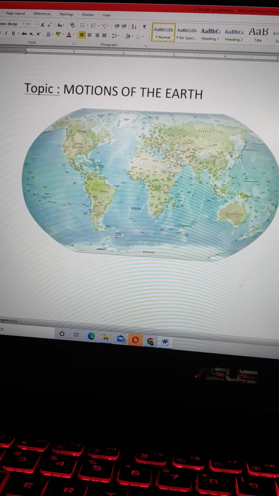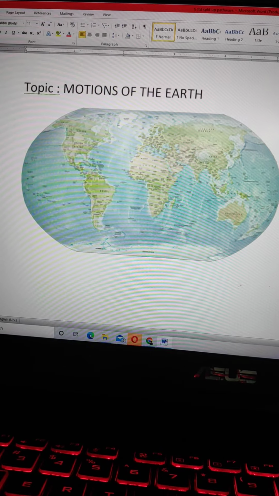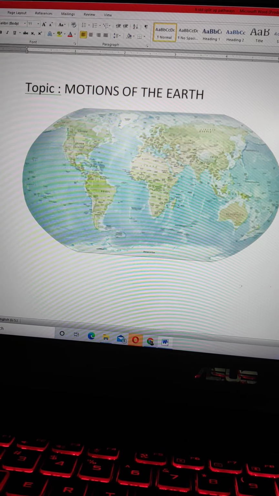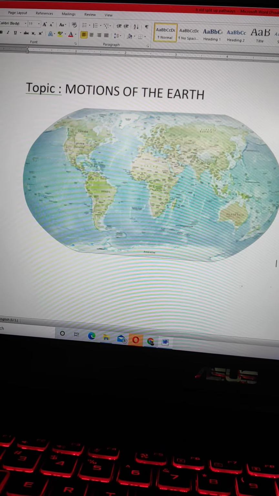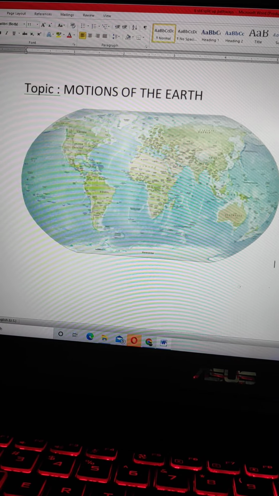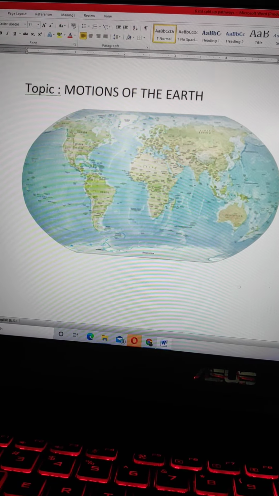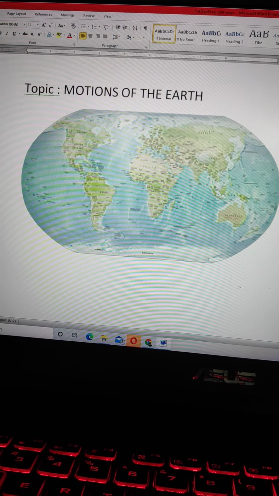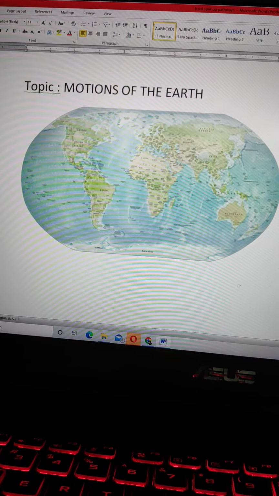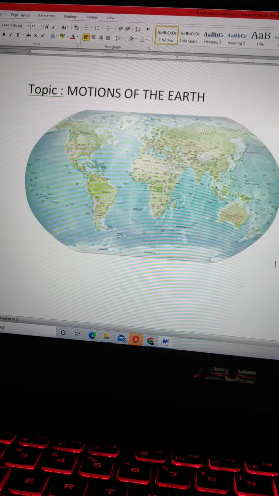Now, what are the effects of Earth's revolution? Earth's revolution causes leap year. Occurrences and changes of season is due to the revolution of the Earth, while variation in length of day and night is also due to the revolution of the Earth, and distribution of heat over the Earth is caused by revolution of the Earth. Now, what is a leap year?